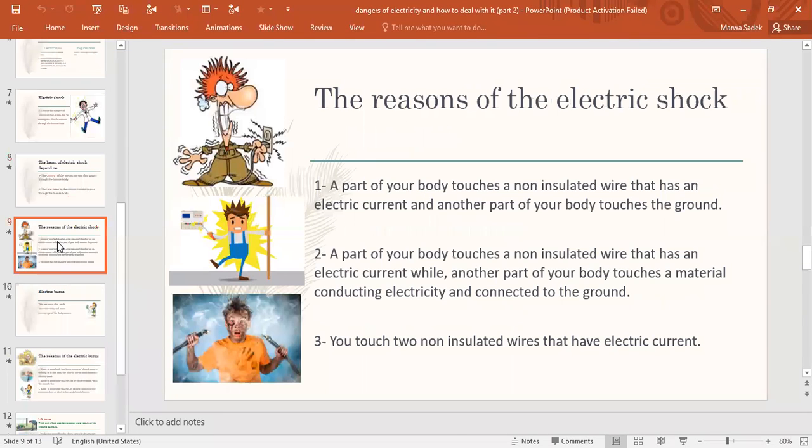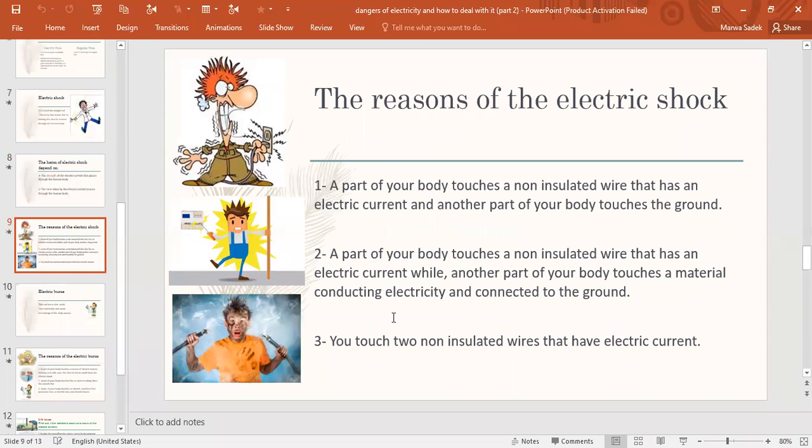Now, what are the reasons of electric shock? Number 1, when a part of your body touches a non-insulated wire like this that has electric current and another part of your body touches the ground, the person will get electric shock.